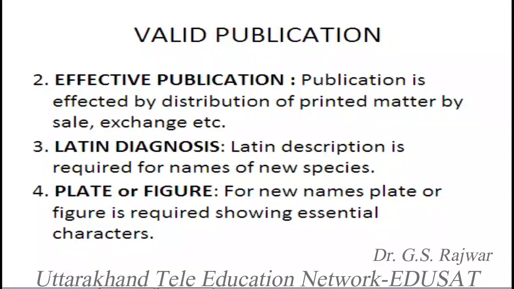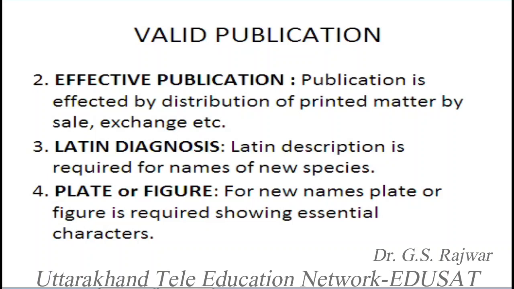Then other conditions of valid publication. The first condition is effective publication of the names of taxa. That is, any publication will be called effective if it is made by distribution of printed matter by any means, for example, by sale or by exchange. It must always be printed. In earlier times, printed matter was not there, and they were exchanged by herbarium sheets. Nowadays this is no longer an effective publication unless it is published in some journal, flora or monograph.